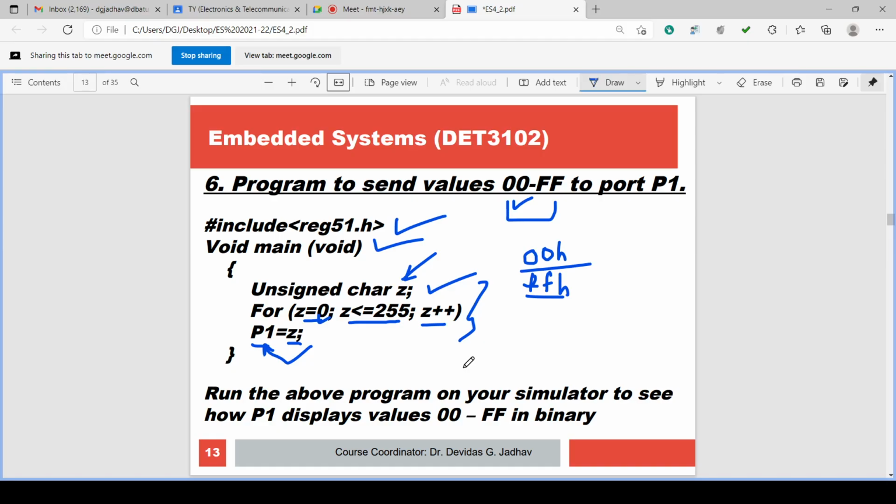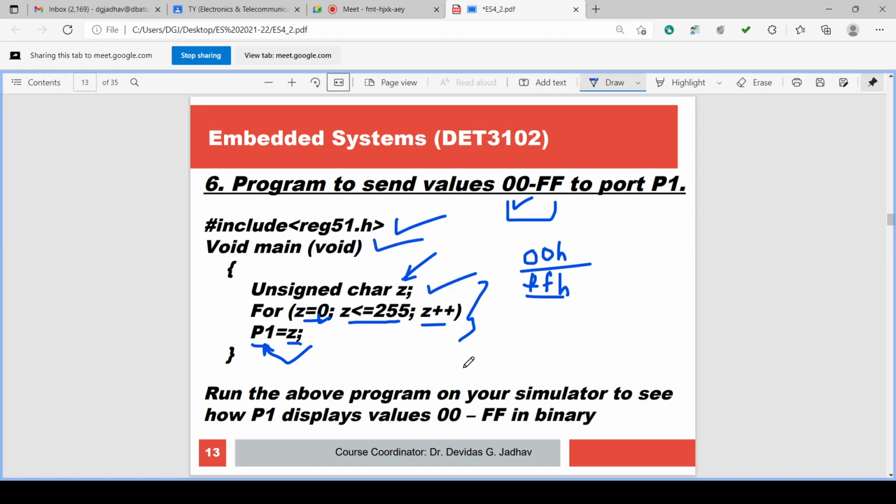So we have introduced the delay. An indefinite delay is used. Then the same program we have executed with a definite delay also, an accurate delay. For an accurate delay, we have to go to the device setting.